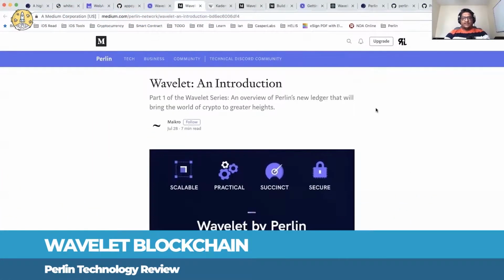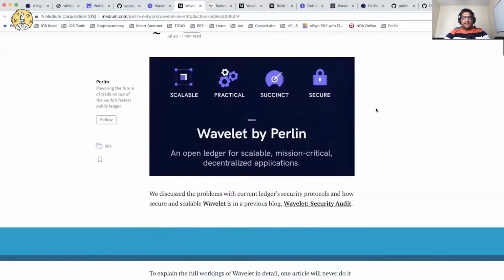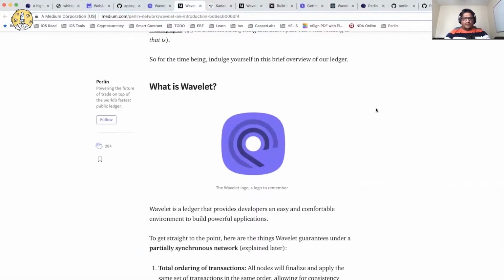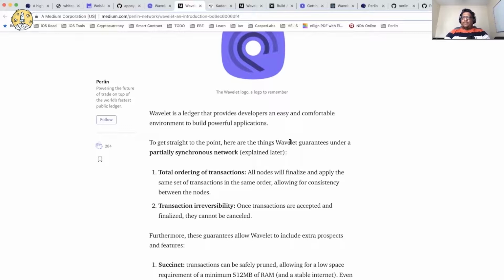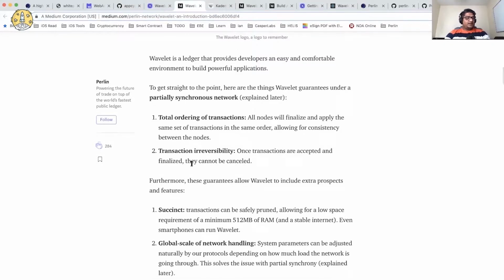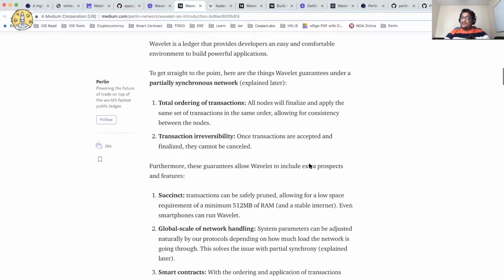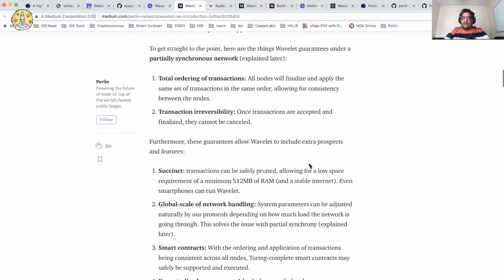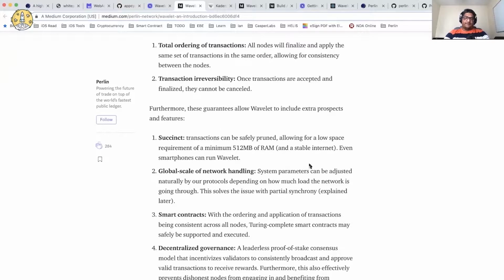Alright guys, let's go over some details about Wavelet blockchain. There are some key factors that we'll try to understand here. So Wavelet blockchain follows a partially synchronous network, and it guarantees two things: the total ordering of transactions and transaction irreversibility. So basically all nodes finalize and apply the same set of transactions in the same order. That basically allows consistency between the nodes, and once the transactions are committed, they cannot be cancelled or reversed.